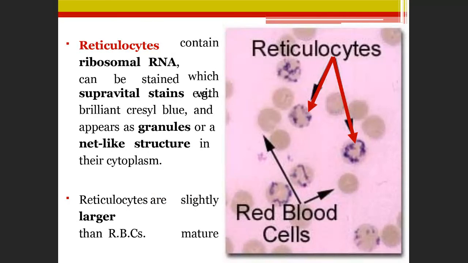Reticulocytes contain ribosomal RNA and can be stained with supravital stain, brilliant cresyl blue, and appear as granules and net structures. So here you will see the red arrow, granules and net-like structures, and they are slightly larger than mature RBCs because they are just beginning to form. They just come from the bone marrow, so slightly bigger in size.